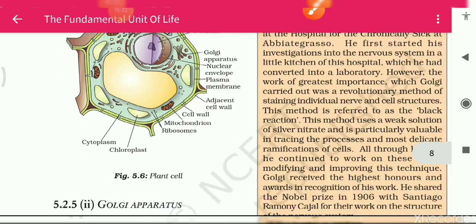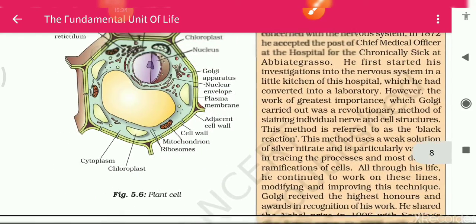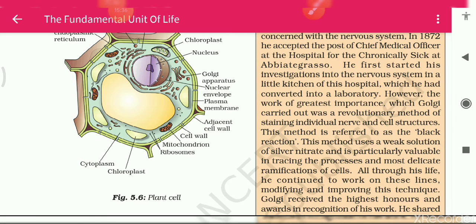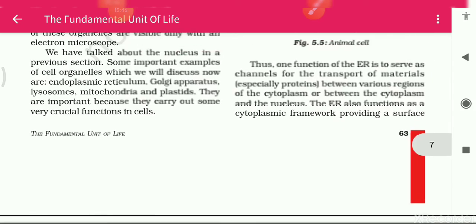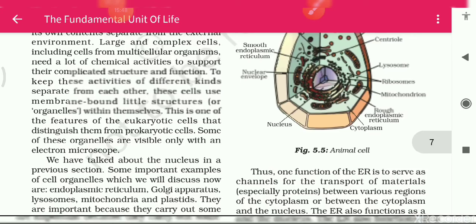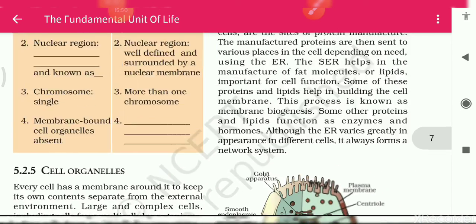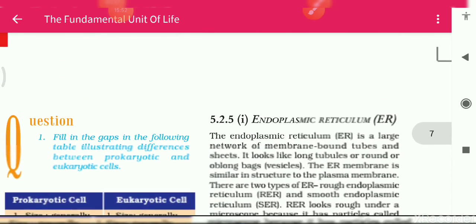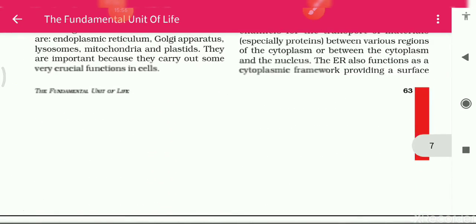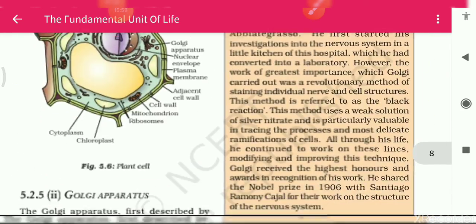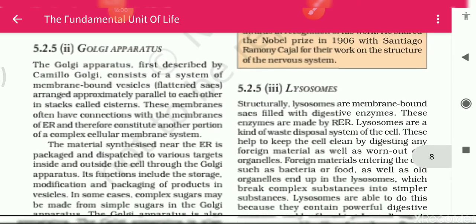You can see this diagram nicely, because the diagram is very important to differentiate between plant cells and animal cells. This one is also very important. Then you can practice these two diagrams and see all these contents of cell organelles and the endoplasmic reticulum. In my next video, I will explain another organelle, that is the Golgi apparatus.